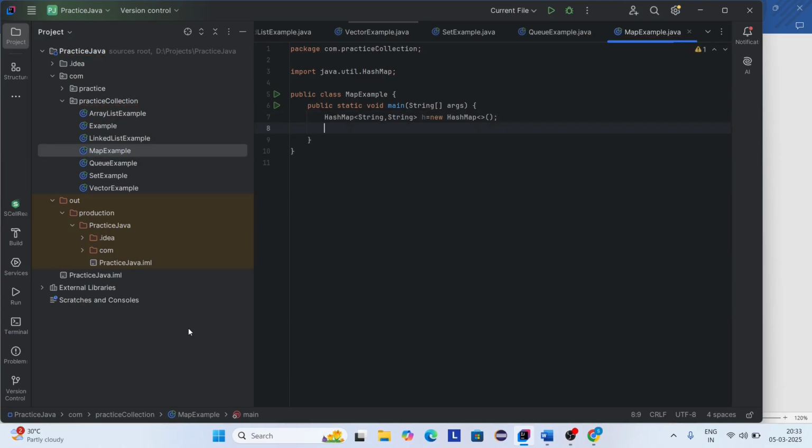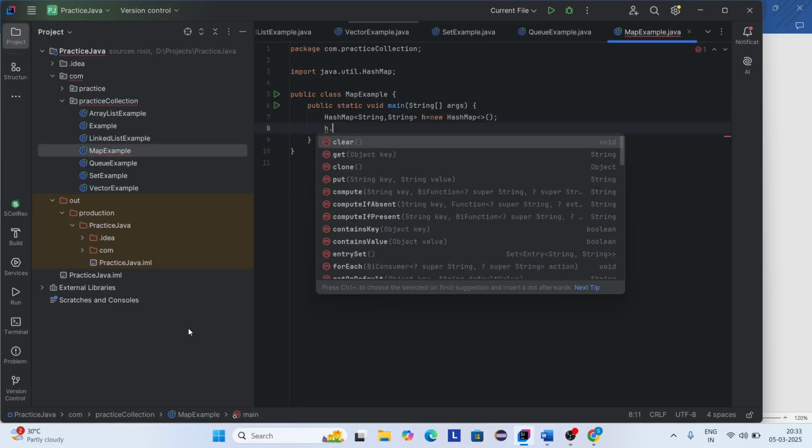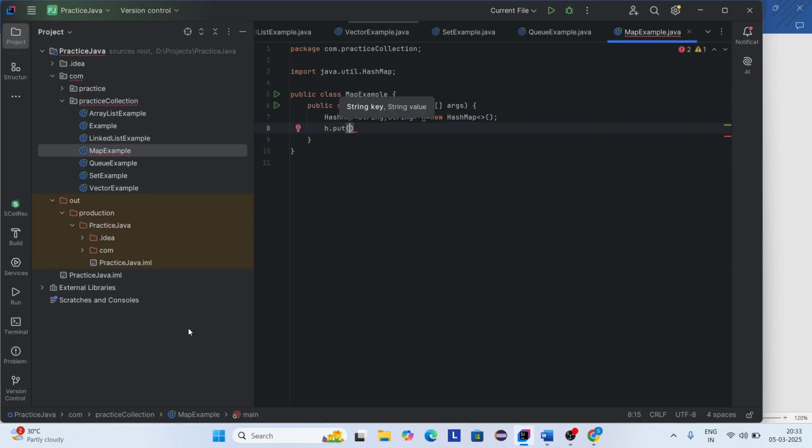Now I'm going to add a key value pair. So h dot put method I'm using. Here the put method is used for adding a key value pair. So here I'm giving a key as name and value as Rani. Okay.